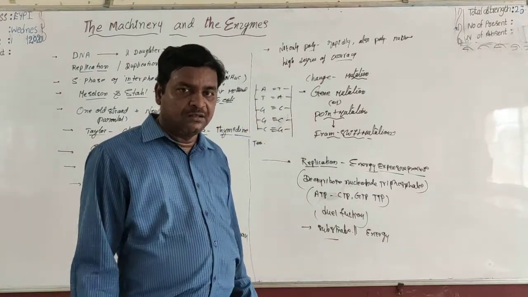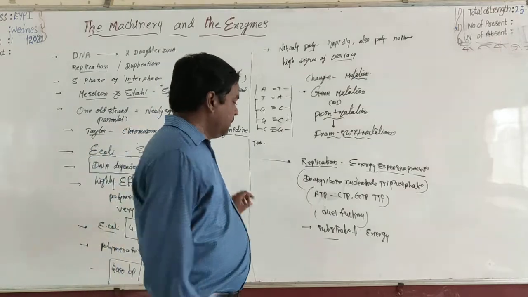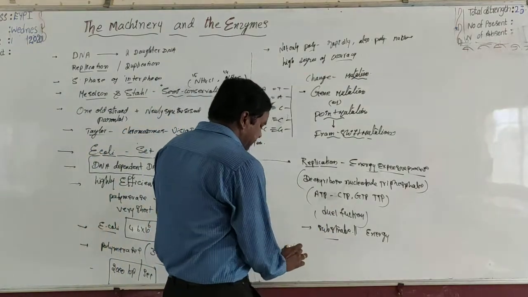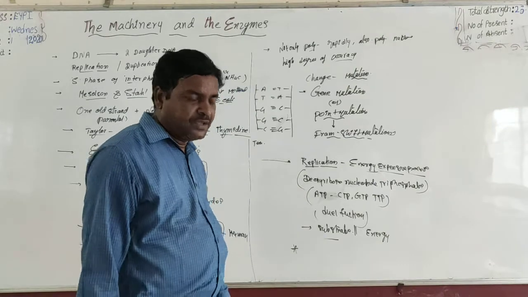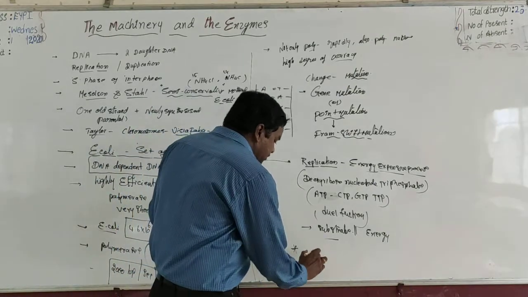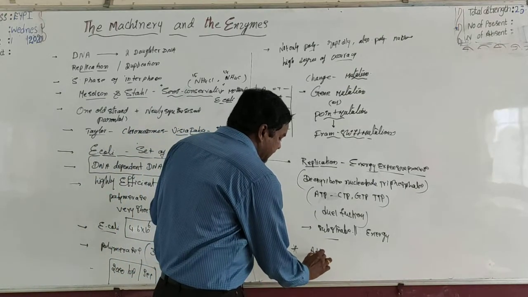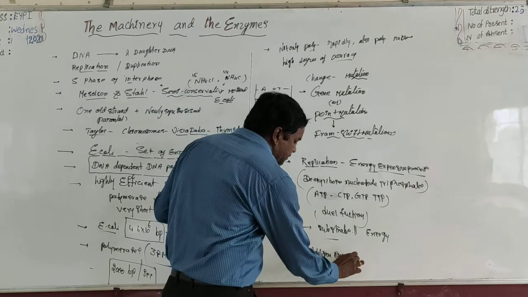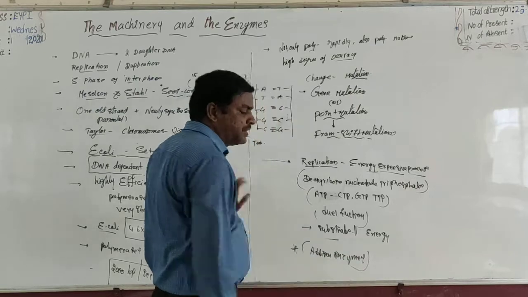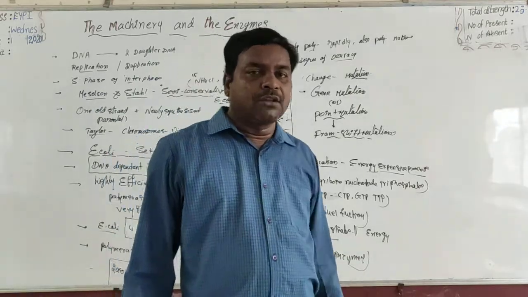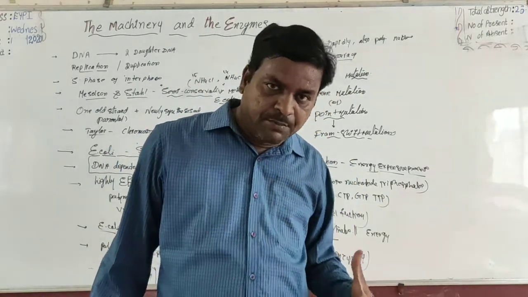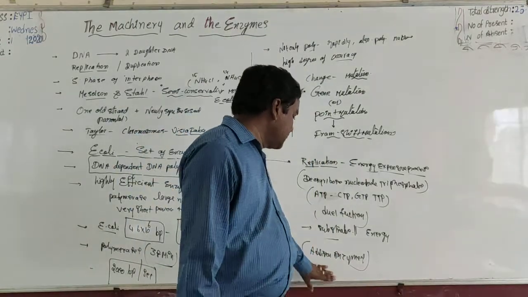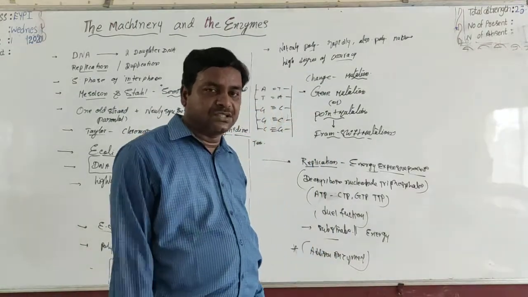At the same time, in achieving this, besides DNA-dependent DNA polymerase, this process also requires some additional enzymes to complete the process.